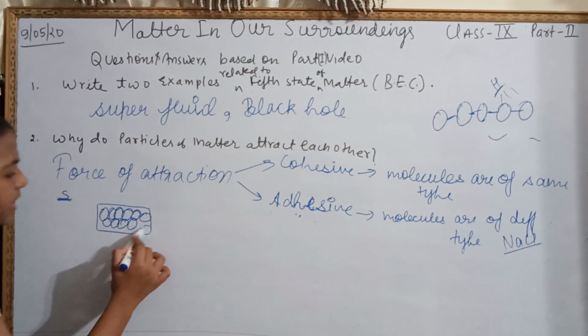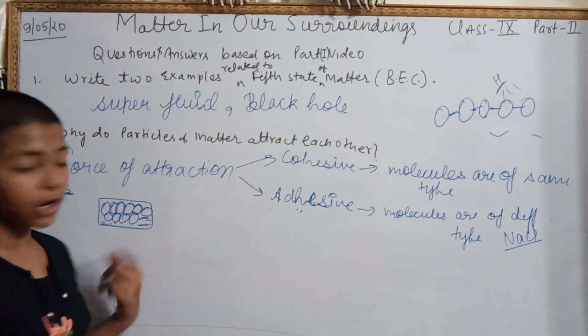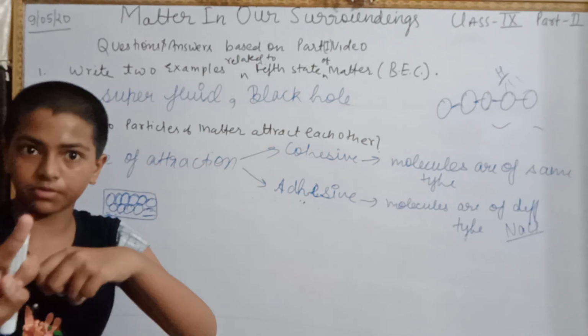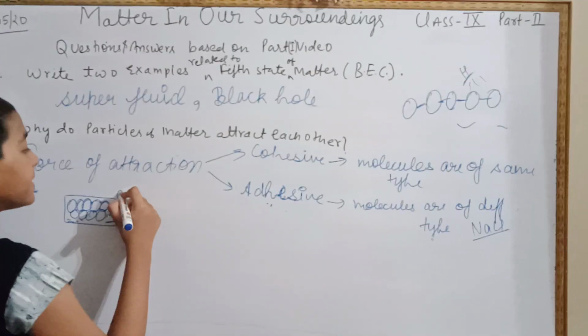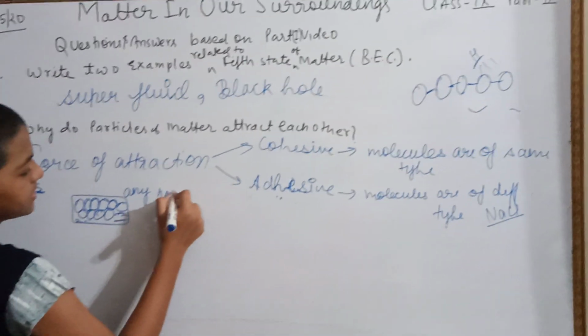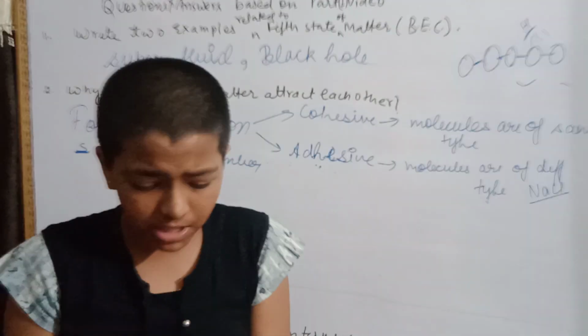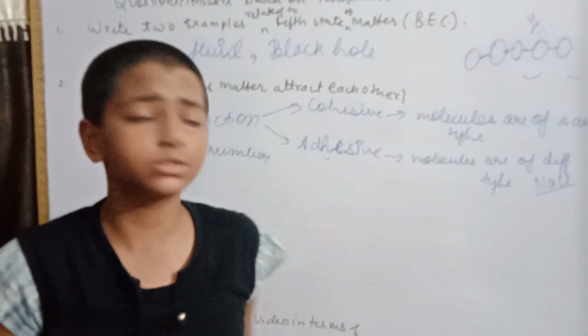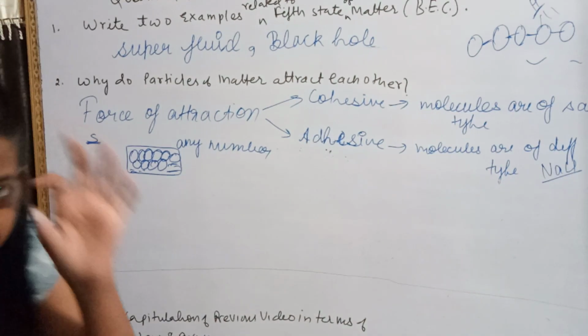Many free surfaces can be present in solids. We are not confirmed that three surfaces or four surfaces are present. Any number of free surfaces can be present over here, because the particles are so close that they'll be able to give some free surface.